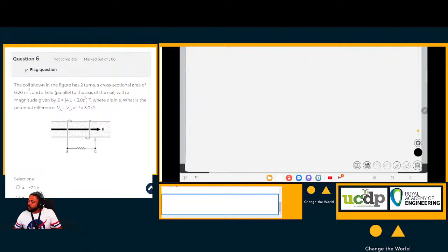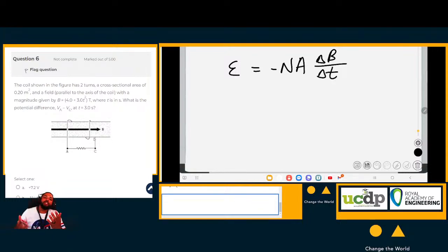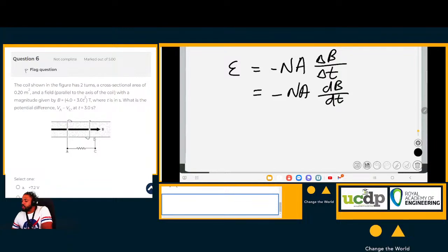So the induced EMF is equal to the negative of N times A times the cosine of 0, which is 1, over the change in the magnetic field over the change in time. Now the delta something can also be written as a differential, so dB/dt. The more perceptive of you will know immediately that this is differentiation. It is the time derivative of the magnetic field, where B is the magnetic field.